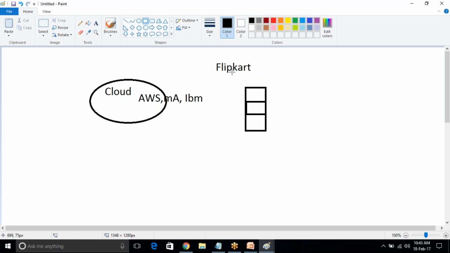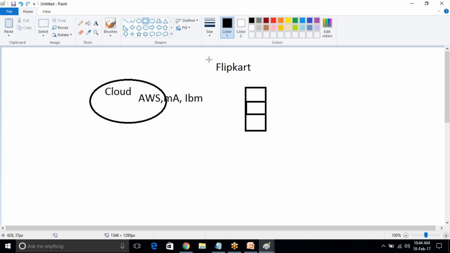Three servers means the number of requests and number of responses is enough for three servers. Flipkart, they are maintaining only three servers in normal days. Suddenly, they are keeping one sale, up to 30 to 40% discount offer. They are giving some New Year offer. At the time, Flipkart will give up to 40%, 50% offer also.